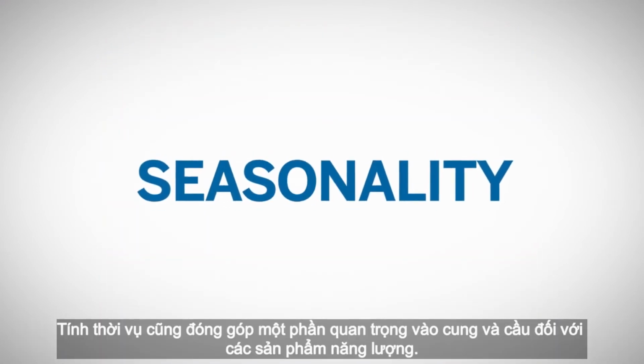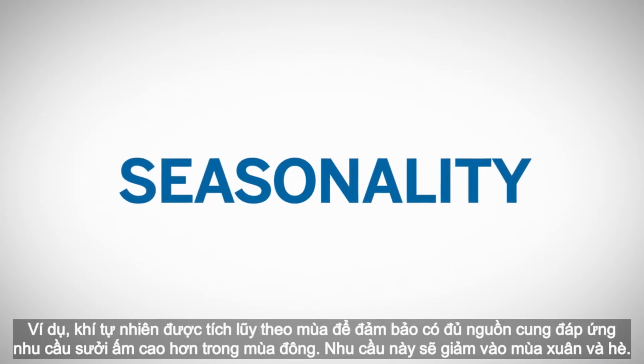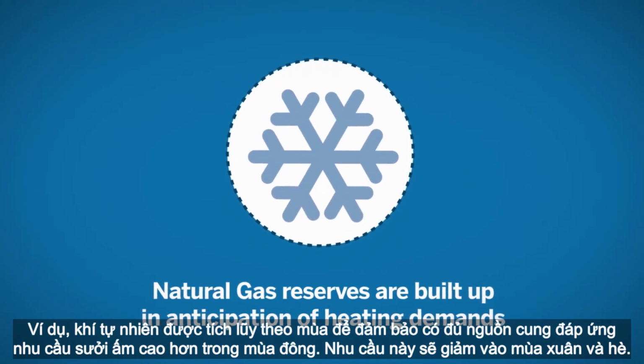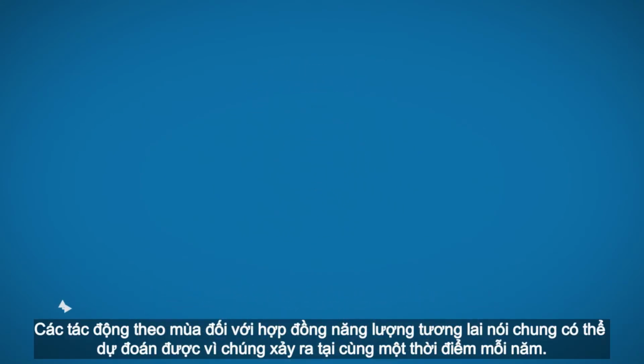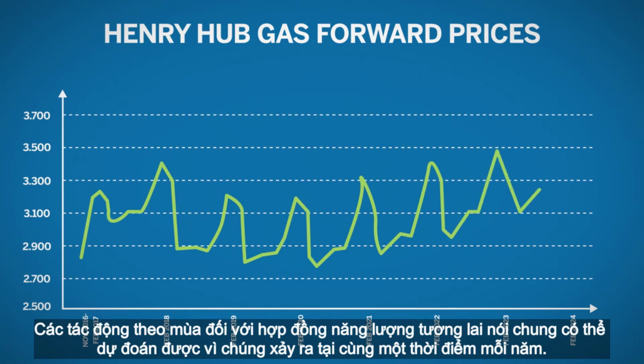Seasonality also plays an important role in the supply and demand for energy products. For example, natural gas goes through a seasonal build to ensure there are enough supplies to meet the higher demand for winter heating. This demand decreases as the winter turns to spring and summer. Seasonality effects on energy futures are generally predictable as they occur during the same times each year.